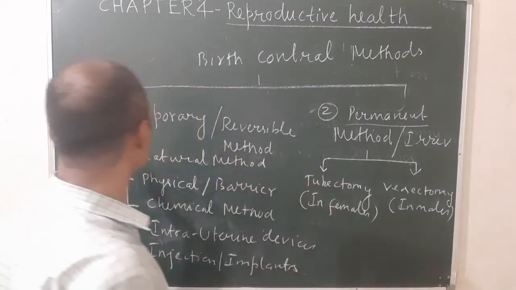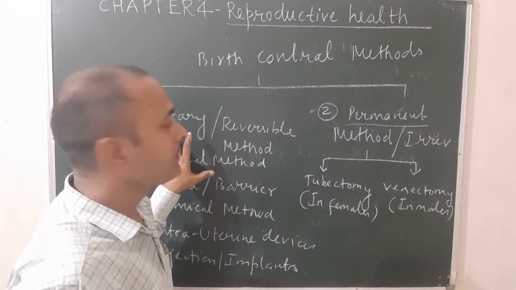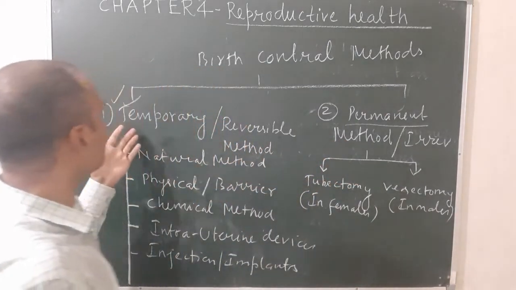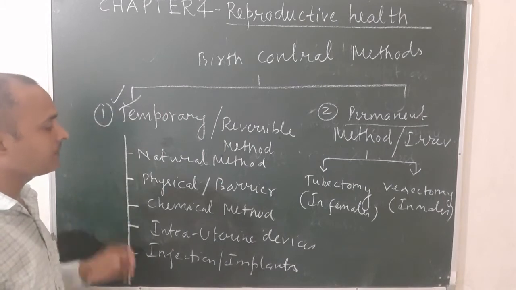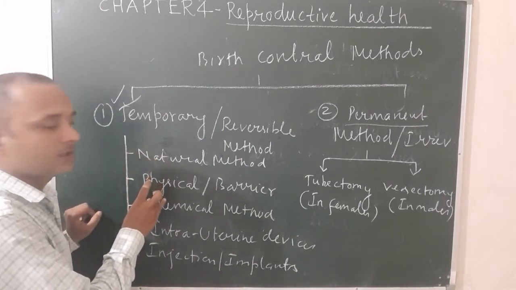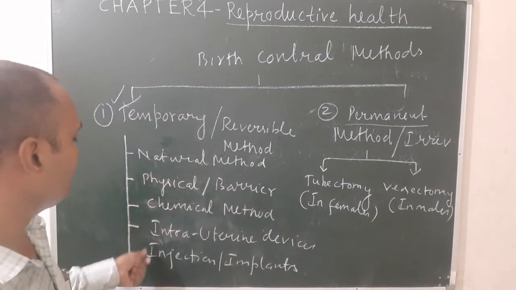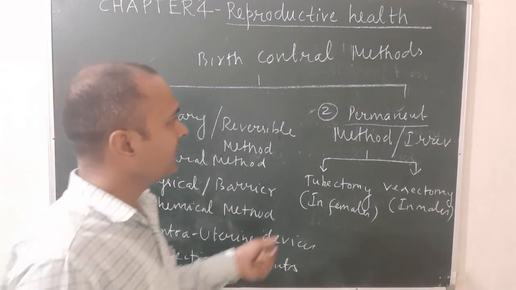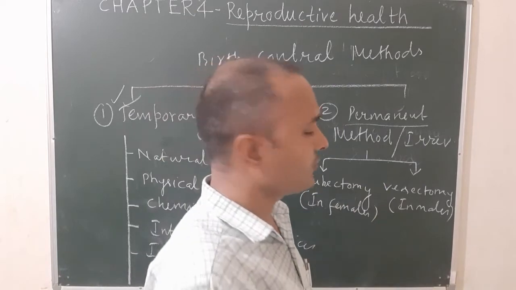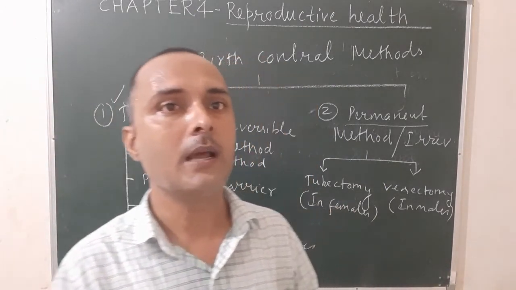There are two types of birth control methods. First one is known as temporary method, and second one is known as permanent method. Okay, so temporary method is further classified into the following 5 types. First one is known as natural method, second one physical method, third one chemical method, fourth one intrauterine devices, and last one injection or implants. And permanent method is classified into 2 types, tubectomy and vasectomy. So this is all about the classification of birth control methods.